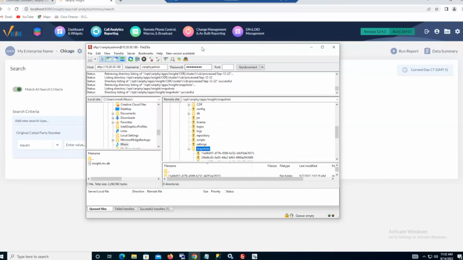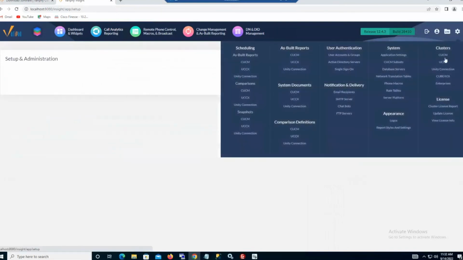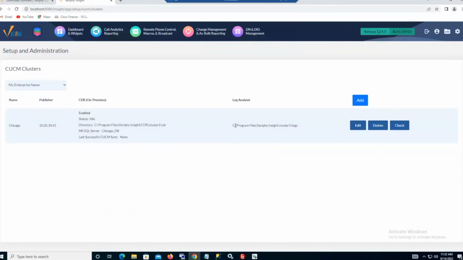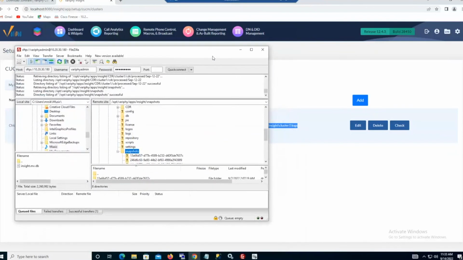So the audit logs, once again, let me just showcase this real briefly if I can get back to the cluster definitions that we saw earlier. They will be here. So these ones that we did update. So on the Windows verify install path cluster1/logs, we'll want to actually pull those RTMT audit logs off of the Linux box and pull them over and ingest them into this local path here.